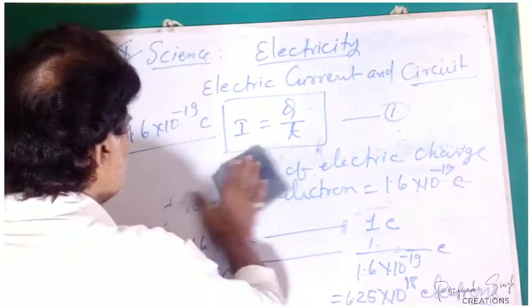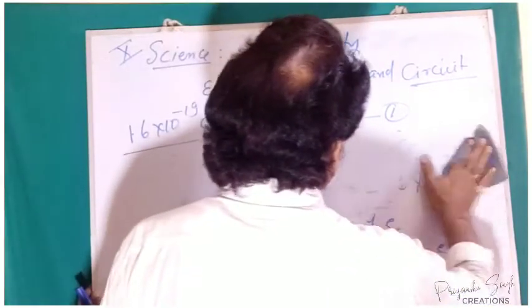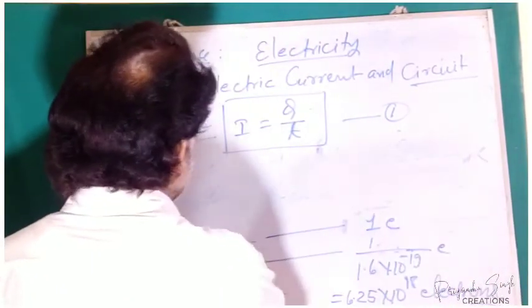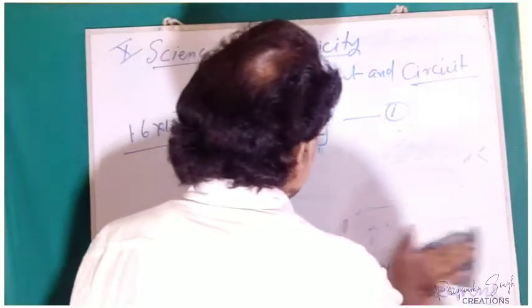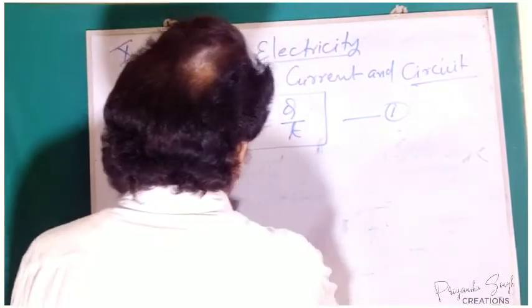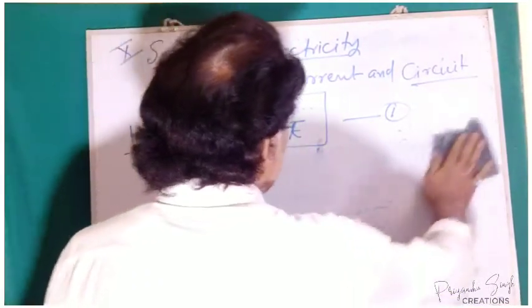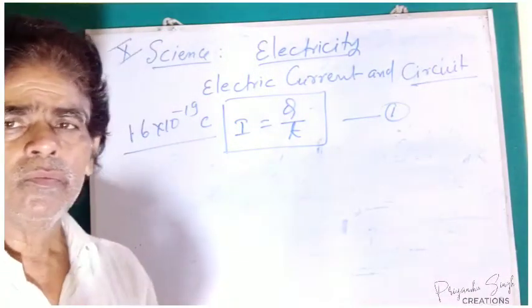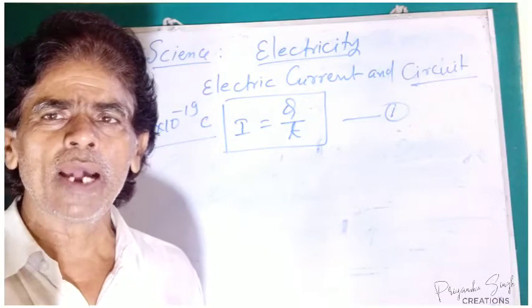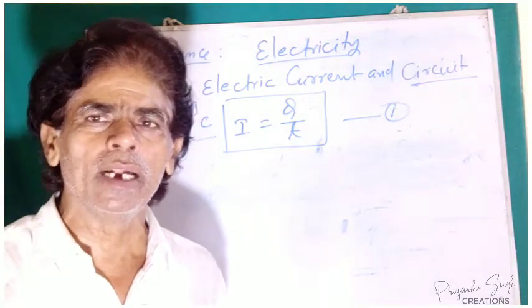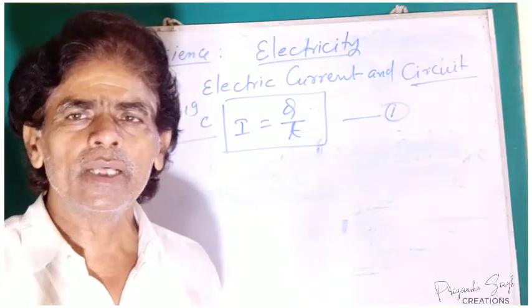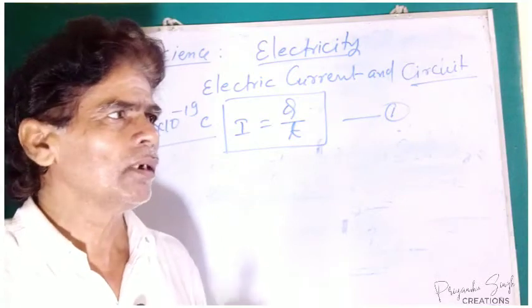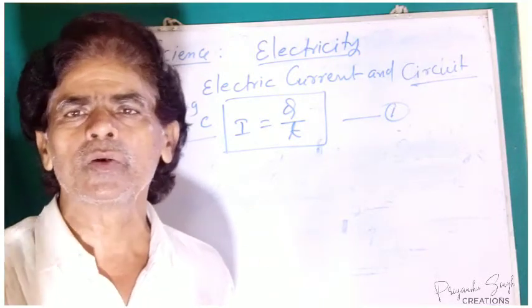What is 1 ampere? 1 ampere is the rate of flow of electric charges at 1 coulomb per second. Means, if there is a flow of 6.25 into 10 to the power 18 electrons per second, then we say that the electric current of 1 ampere is passing through the circuit.